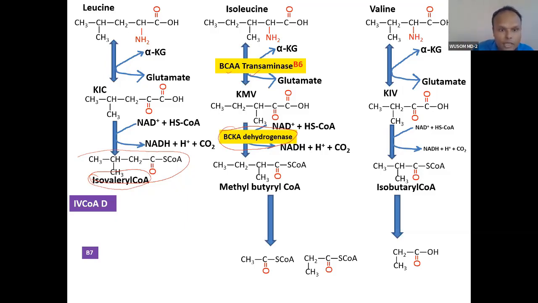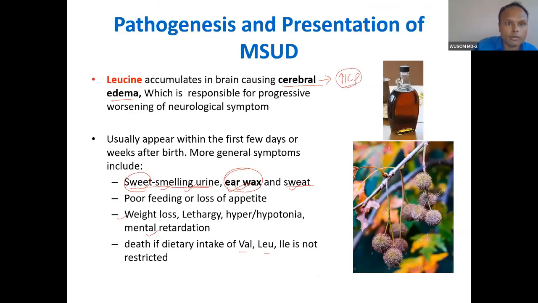After this transamination and this oxidative decarboxylation, coenzyme A is added. Remember the reaction of conversion of alpha ketoglutarate into succinyl coenzyme A. The same way, this is oxidative decarboxylation.